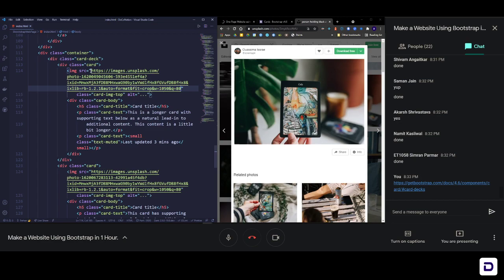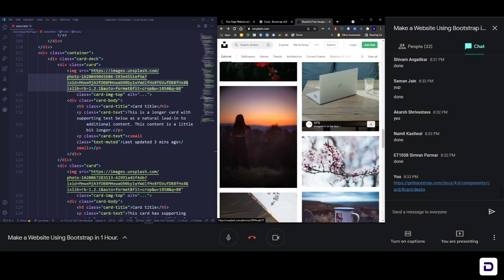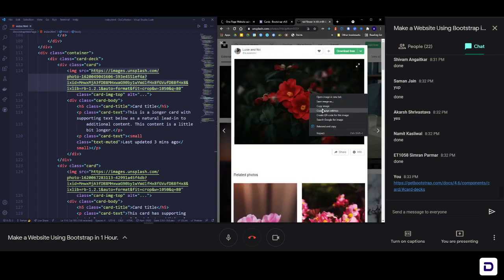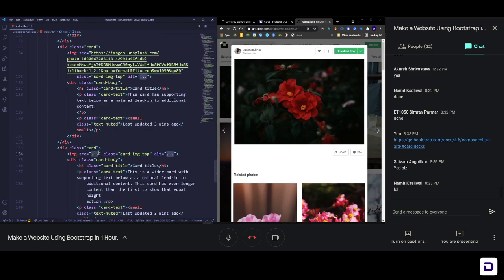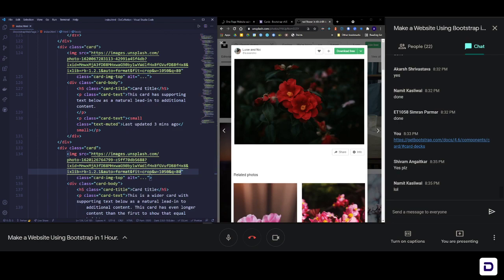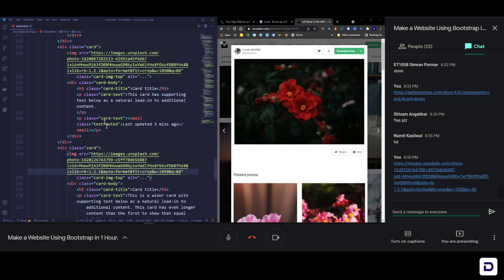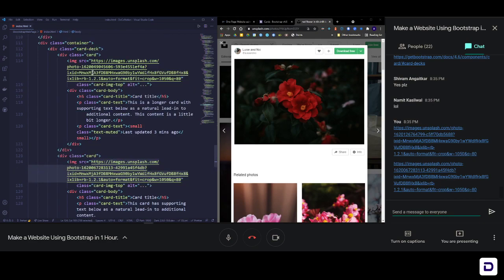Do you need these images too, Shivam? Yes, please. I knew it. Okay, fine. You better copy it before you ask for it. Yeah, no, I have it with me. I'll just send it to you. I know everyone might be copying the links what I'm sending, okay? It's just Shivam who is speaking or telling me to send it. So, okay, I'll just send it so you guys can do it.